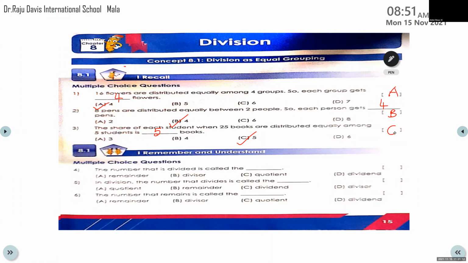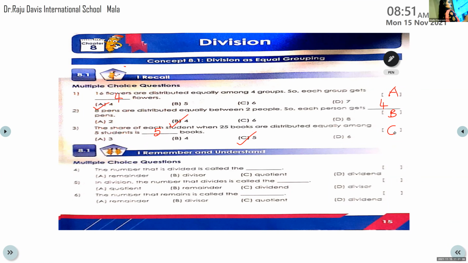Thank you, ma'am. So first 3 problems are over. Now we are moving to the fourth question. Ishan? Yes, ma'am. The number that is divided is called dividend. Good.